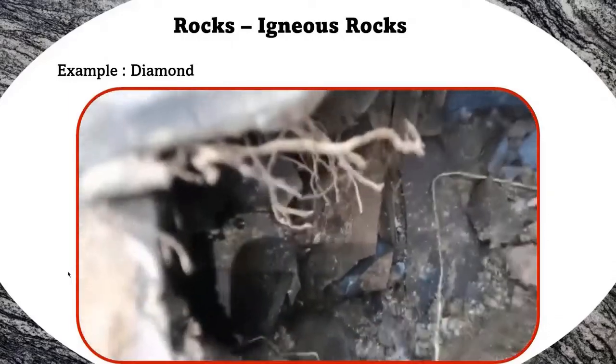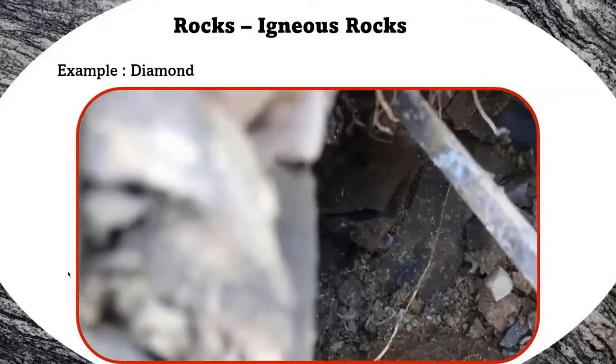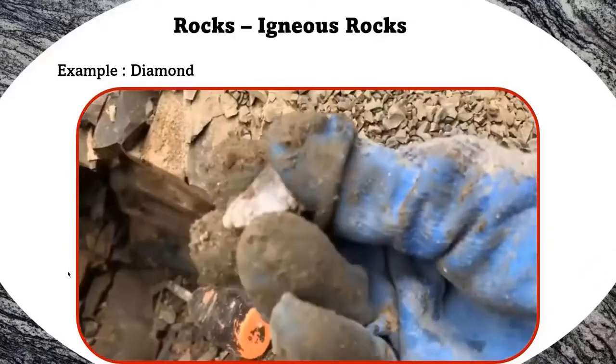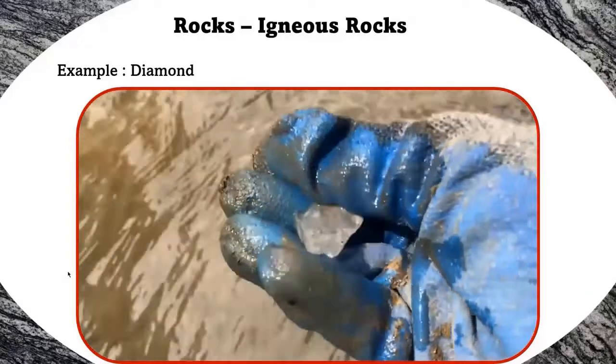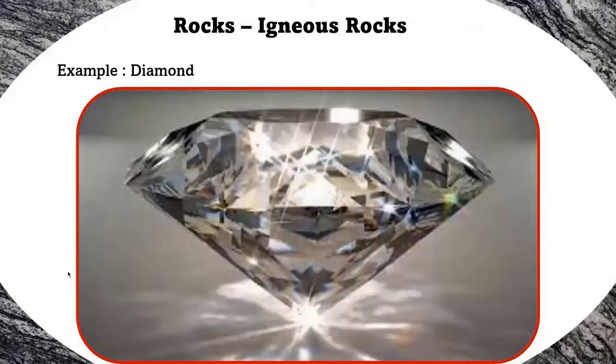Diamond is the hardest known natural substance. It is also chemically resistant and has the highest thermal conductivity. These properties make it suitable for use as a cutting tool and for other uses where durability is required. Because of their extreme hardness, diamonds have a number of important industrial applications.